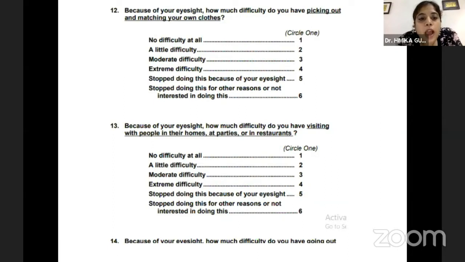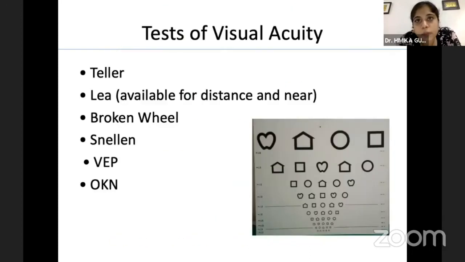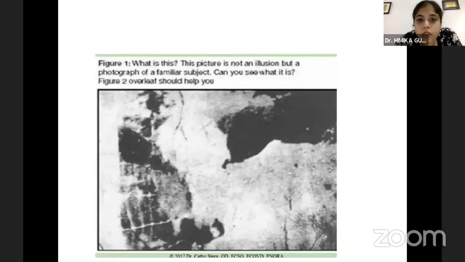Once we have this, we get a reasonably good idea of what kind of problem they are looking at and how severe the condition is. It also asks questions about their general health. For example, if a child is bedridden, then you know that you can't call them in twice or thrice a week for visual stimulation, and you want to give a home-based regimen for them. So it gives you a rough idea. Even before the child walks in, you have a fair idea of what's happening. Visual acuity in the pediatric age group can be tested by multiple techniques, and we won't go into details of that.